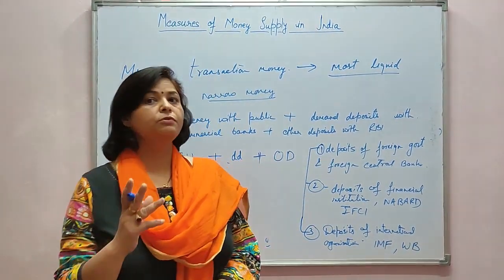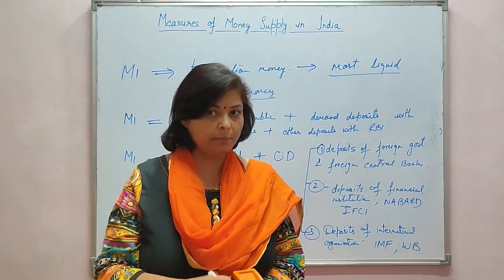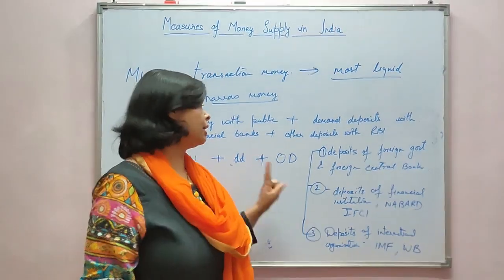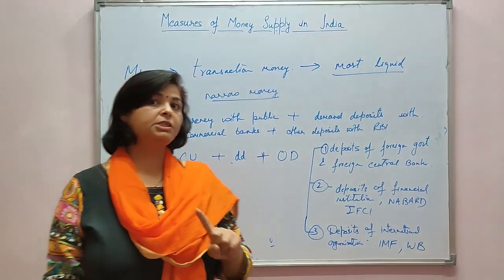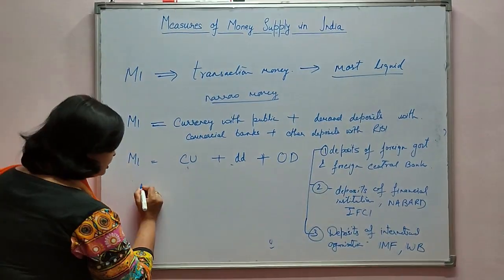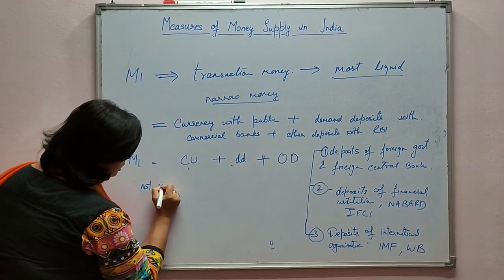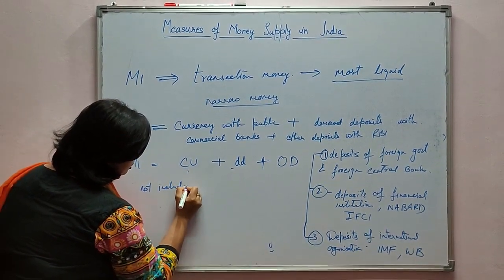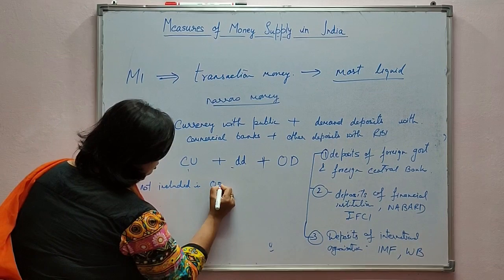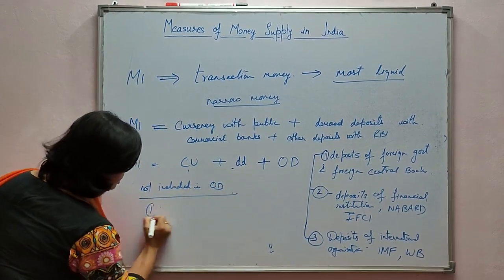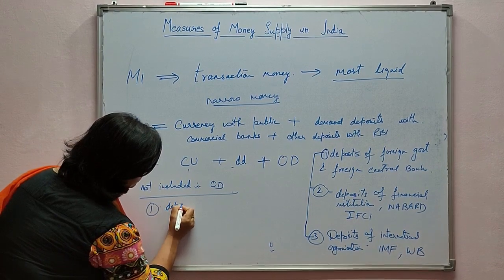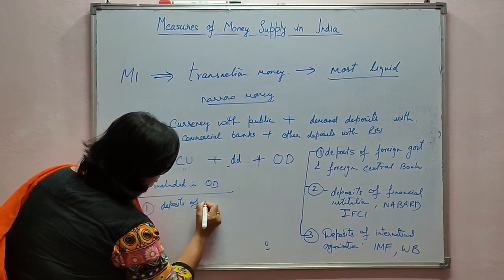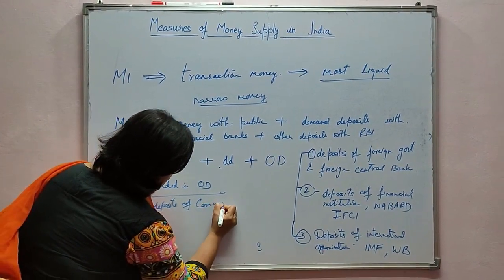Now there are two types of deposits which RBI holds, but they are not calculated under M1. First, which is not included in OD, is deposits of commercial banks.